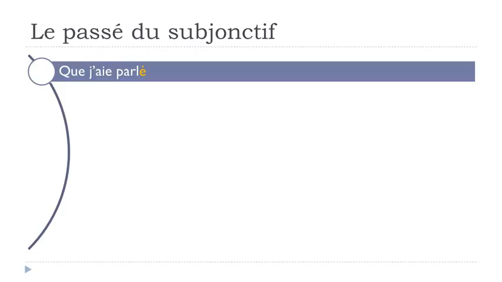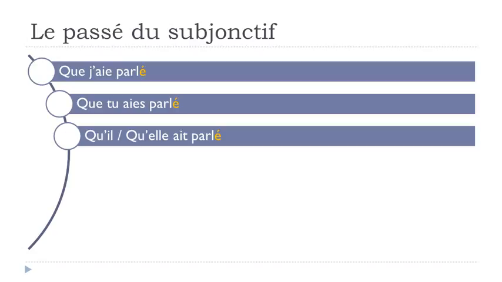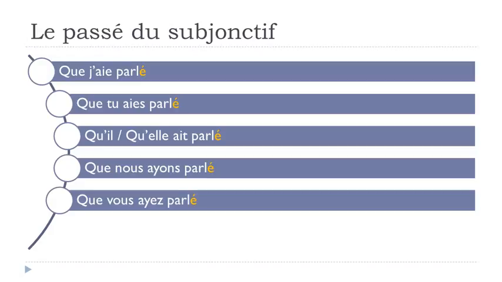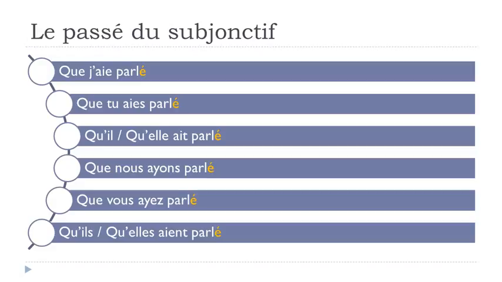Que j'ai parlé, que tu aies parlé, qu'il ait parlé, qu'elle ait parlé, que nous ayons parlé, que vous ayez parlé, qu'ils aient parlé, qu'elles aient parlé. All right, so as we saw, first you put avoir at the subjunctive present form, then you put your participe passé, and you will get here a beautiful passé du subjonctif.